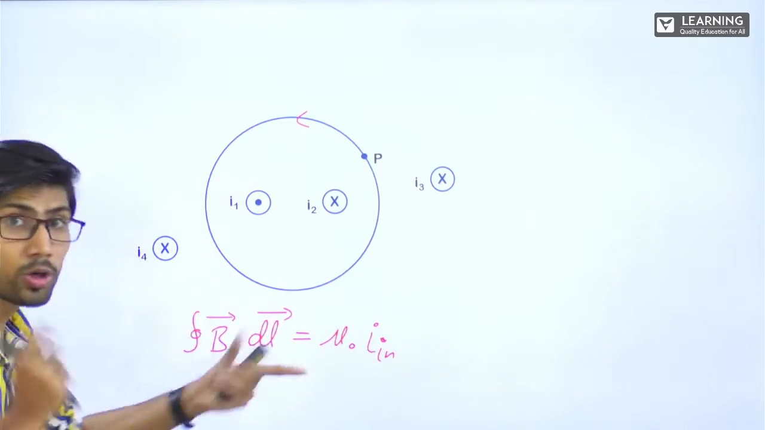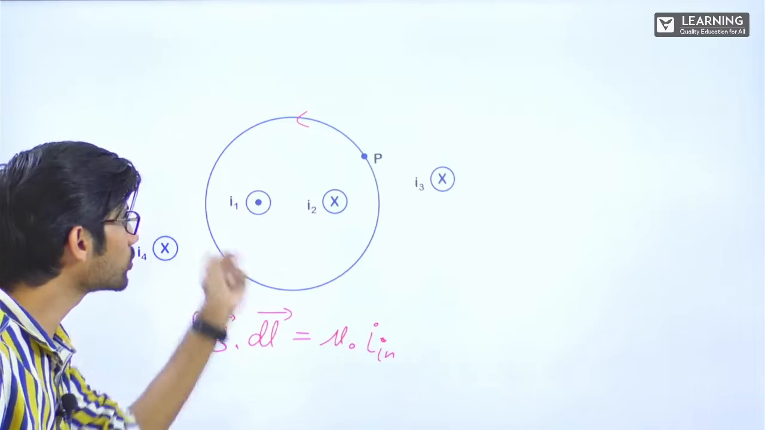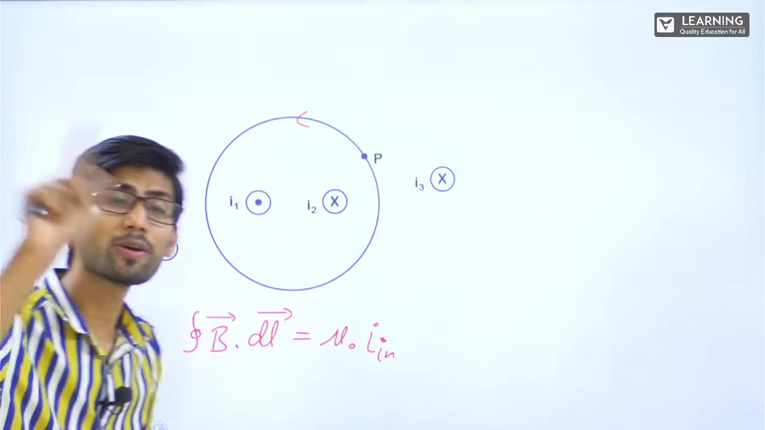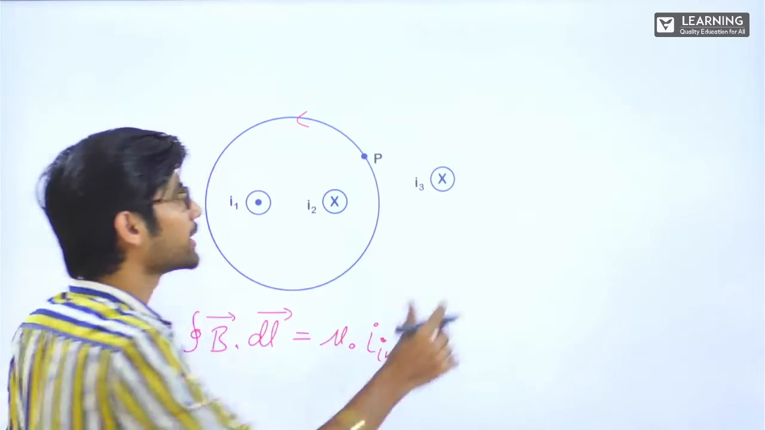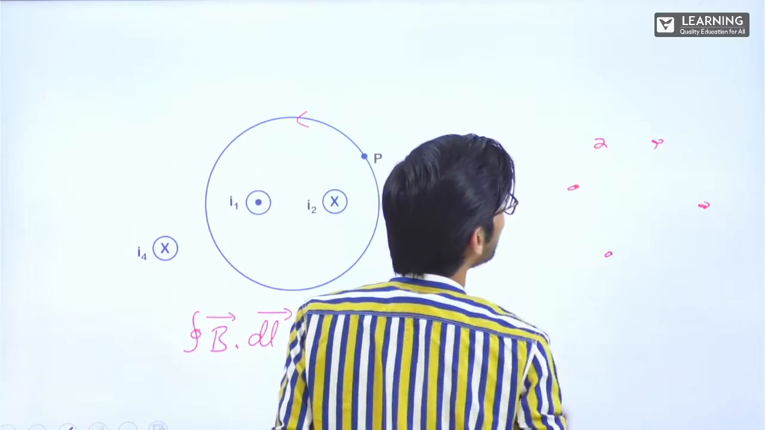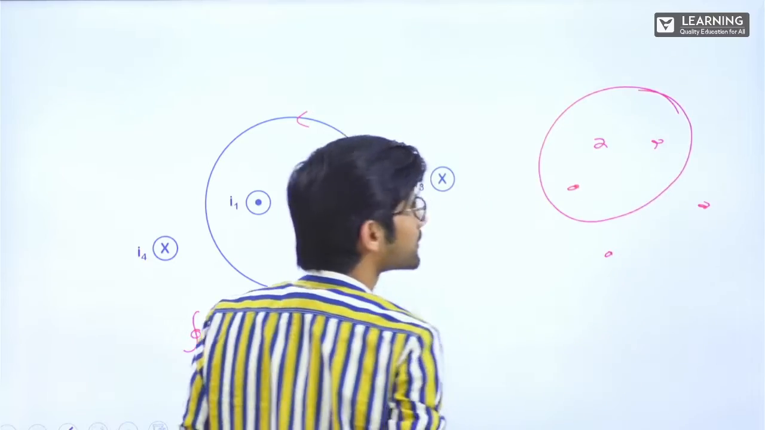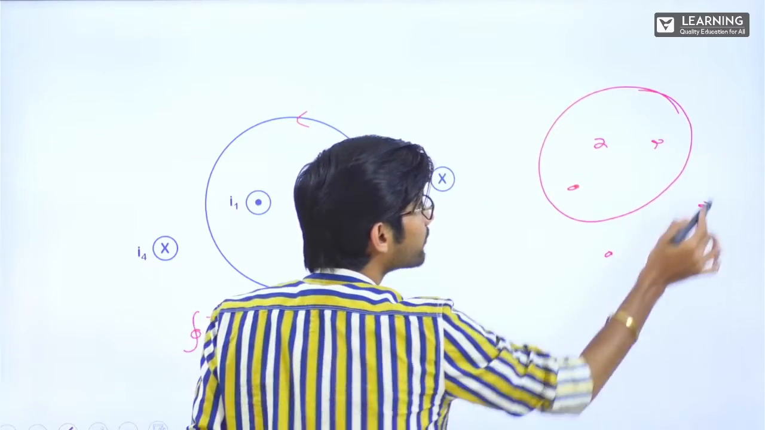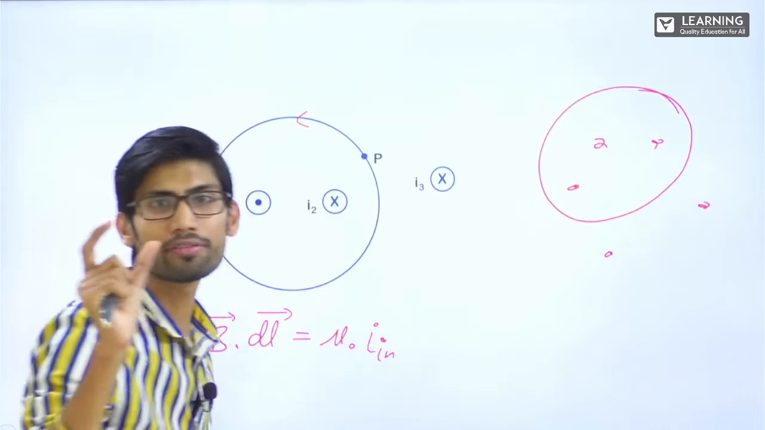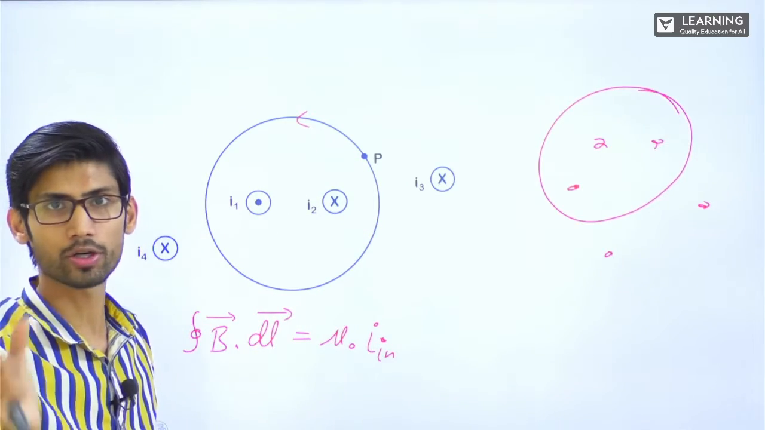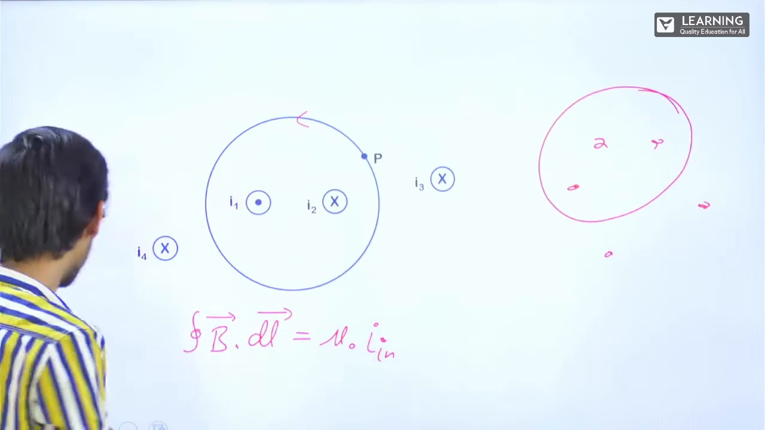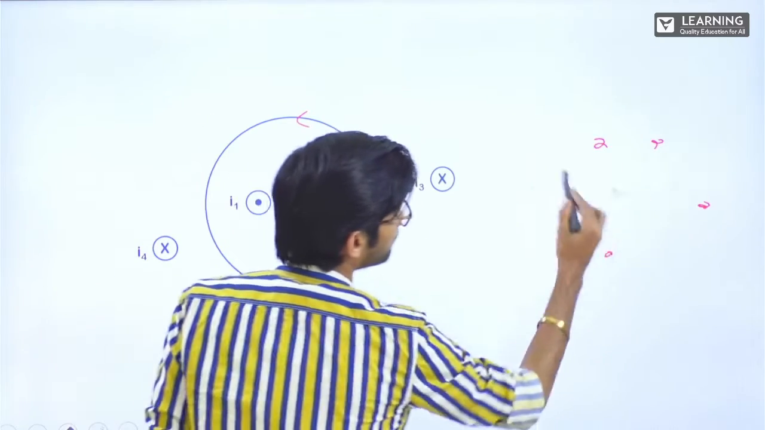Clear? Although the loop you have made is around these 2 wires, the magnetic field will be due to all the 4 wires. If you remember in Gauss Law also, let's say there were some charges, charge 1, charge 2, charge 3, charge 4, charge 5. If I make a Gaussian surface like this, the electric field will be due to all the charges. But whenever we have to write Q inside upon epsilon naught, in that Q inside we used to write only the charges which are inside. Correct? That is the beauty of these laws.